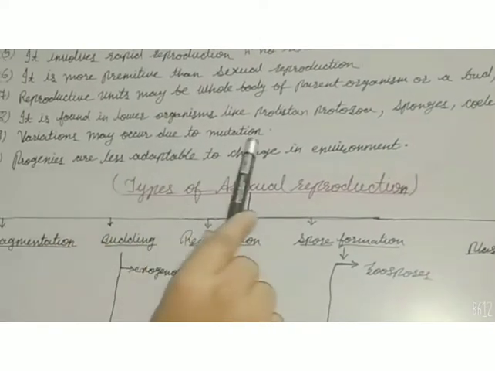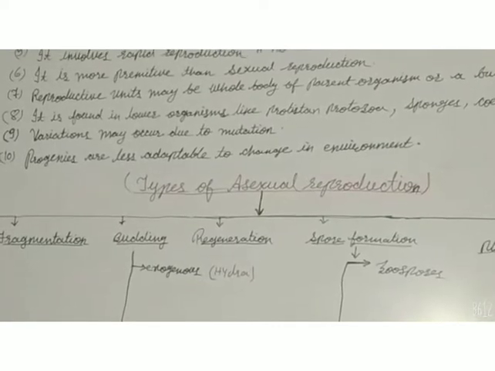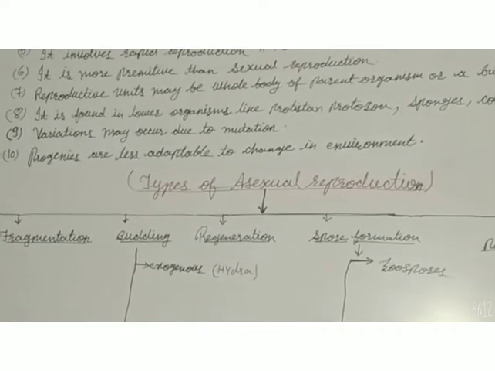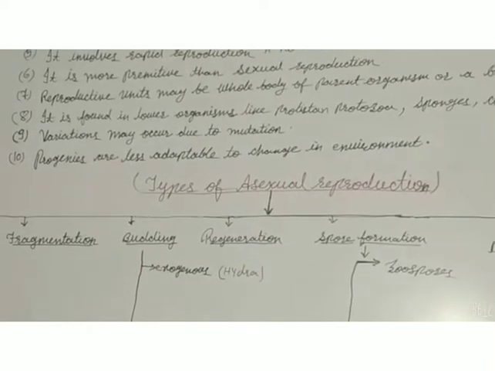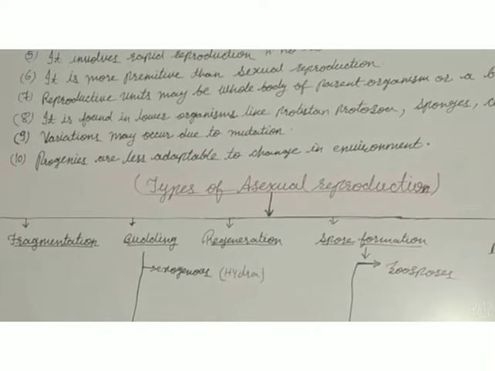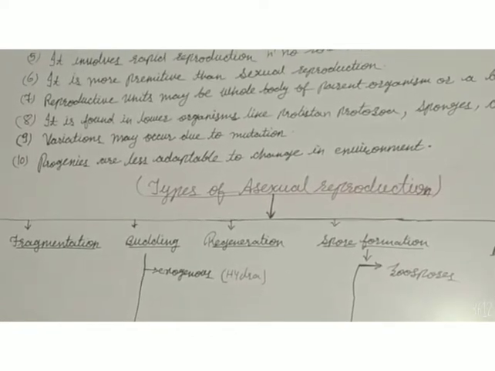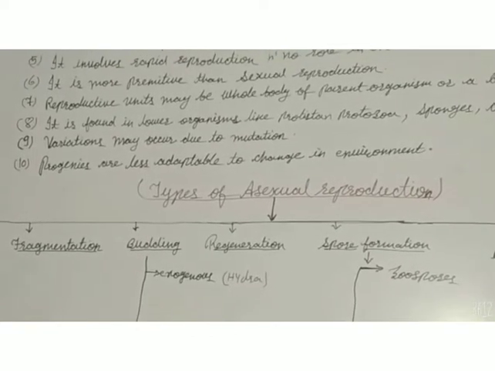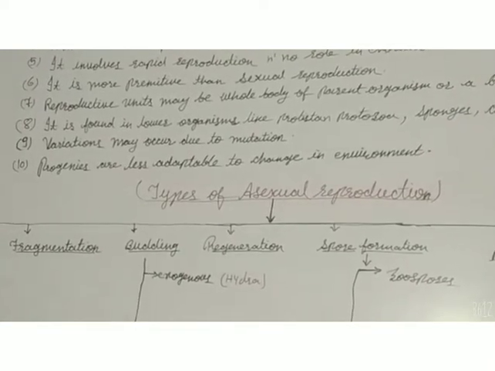Now, variation may occur due to mutation. As I told you, the progeny formed due to asexual reproduction are identical to each other, and there is no variation among them and their parent. But sometimes variation occurs due to mutation, which is a sudden genetical change. So it may occur due to mutation only. Otherwise, the variation will not occur.